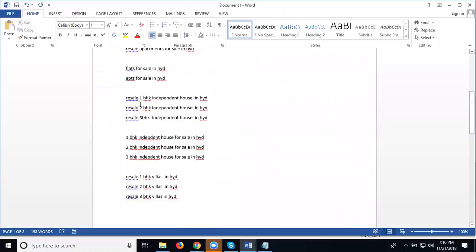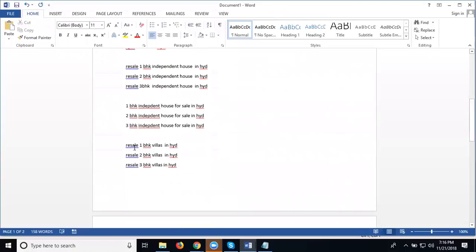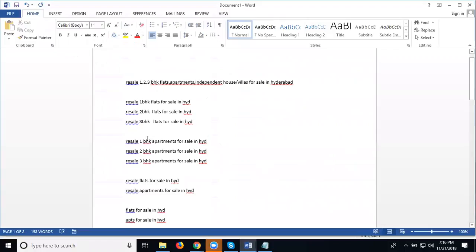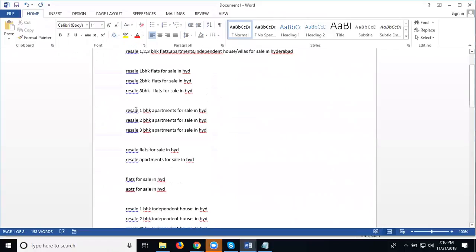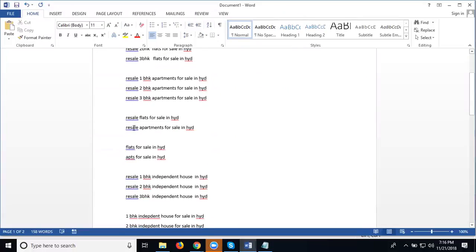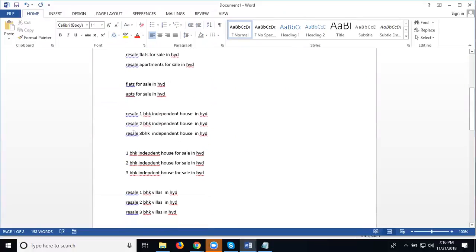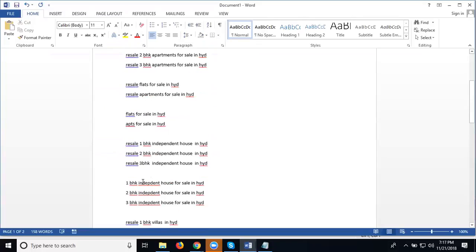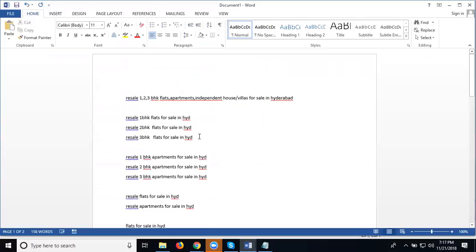Now see here. In one line I'm writing all these titles: flats for sale, independent house, villas. Resale for 1 BHK, 2 BHK and 3 BHK. The resale is written for second hand. We're writing for flats and for properties, anything, on this option. In one title, how many keywords are there? In this one, we can write so many things.